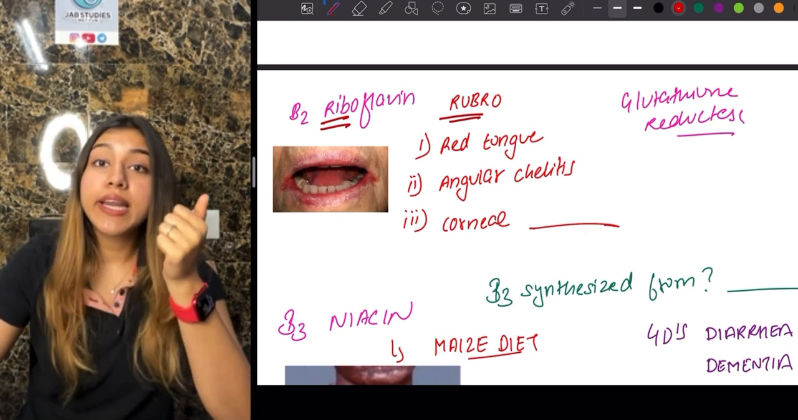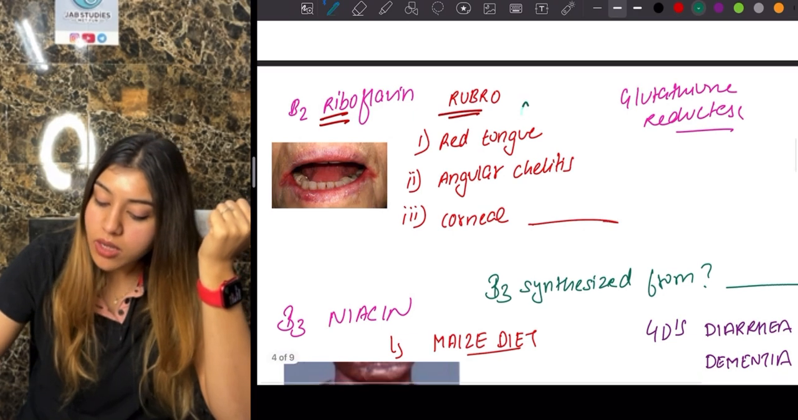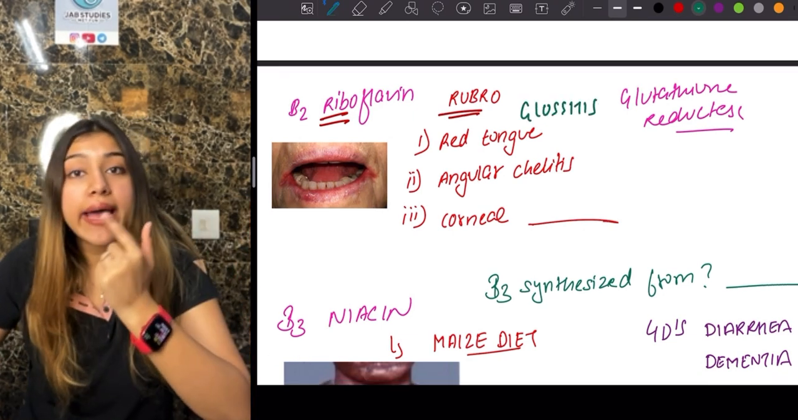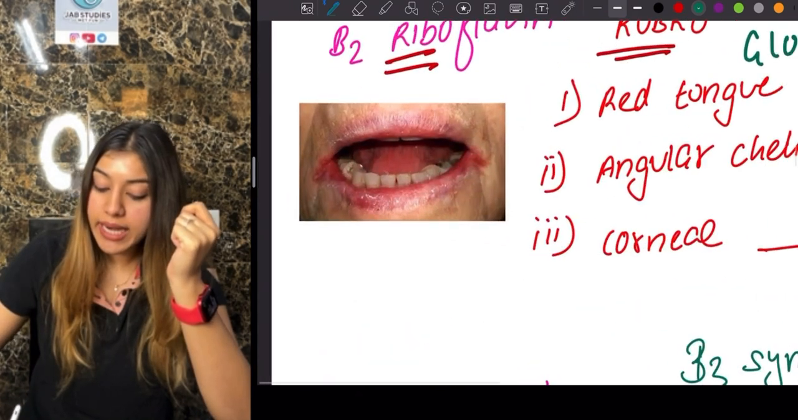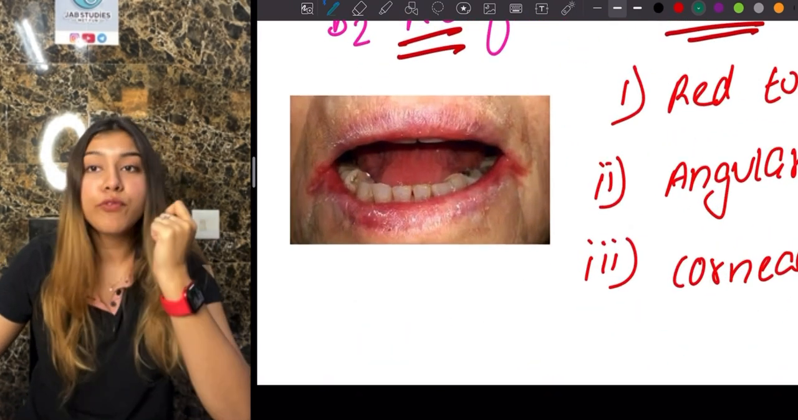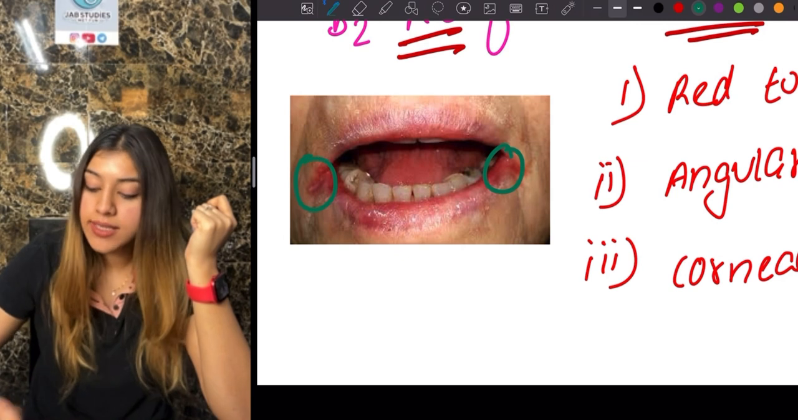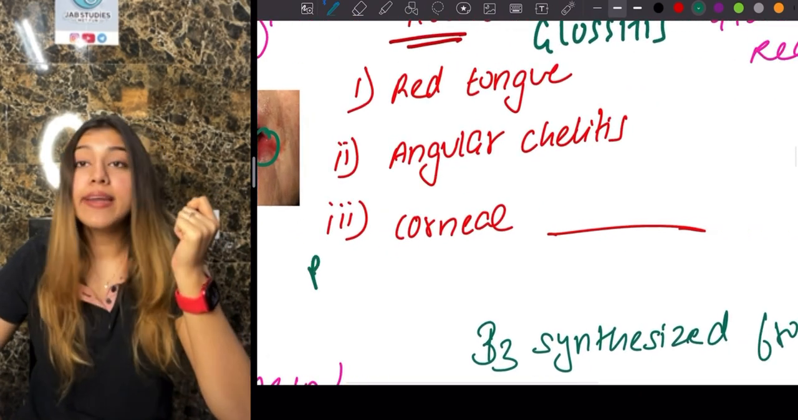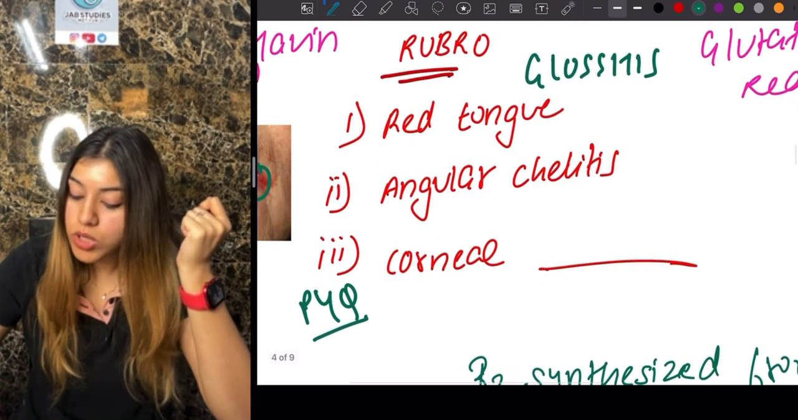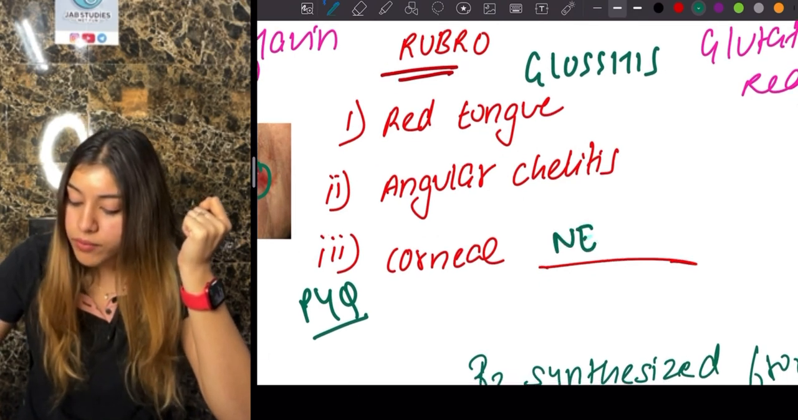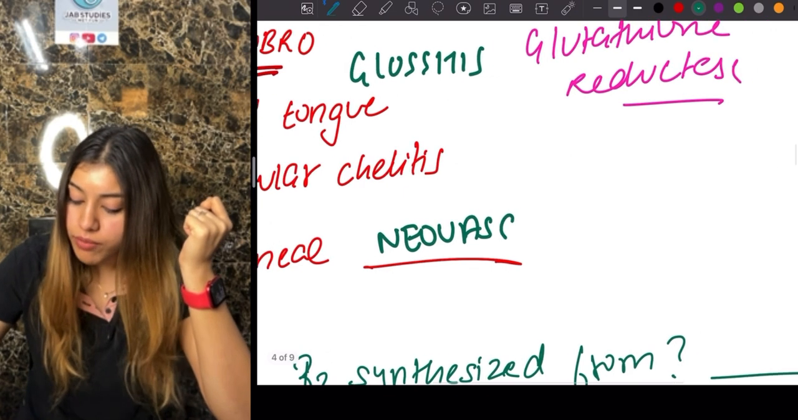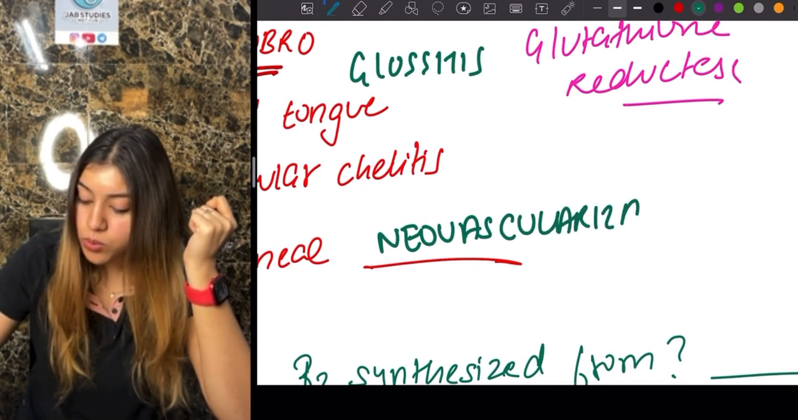This will cause red tongue. Red tongue is also called as glossitis. It will also cause angular cheilitis, guys. That is, you can see dryness or flaking of the angles of your lips. This is our angular cheilitis. Okay, and very important, this was a PYQ, guys, that riboflavin deficiency will cause corneal neovascularization. This is what you need to know.